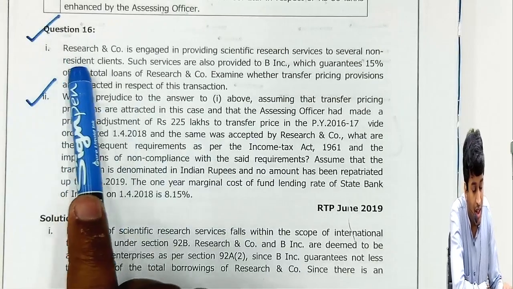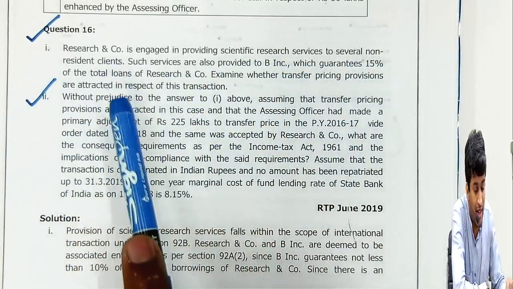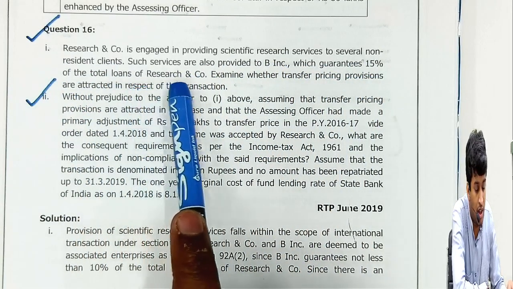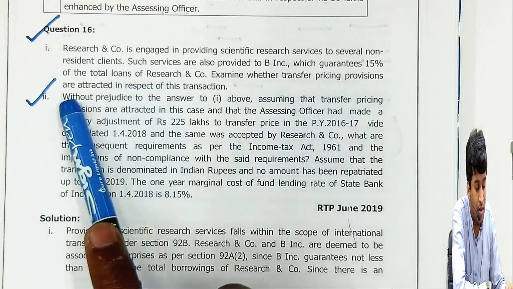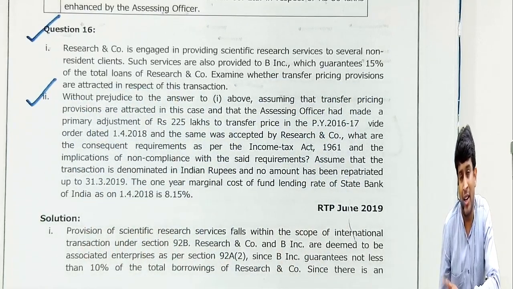First bit. Research & Co. is engaged in providing scientific research services to several non-resident clients. Such services are provided to Being, which guarantees 15% of the total loans of Research & Co. Examine whether transfer pricing provisions are attracted. Remember, transfer pricing will apply only when they are related parties, and related parties are nothing but associated enterprises under section 92A.